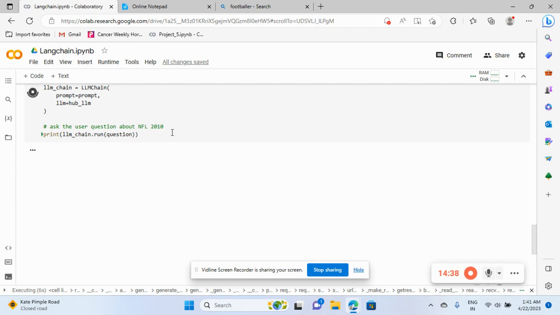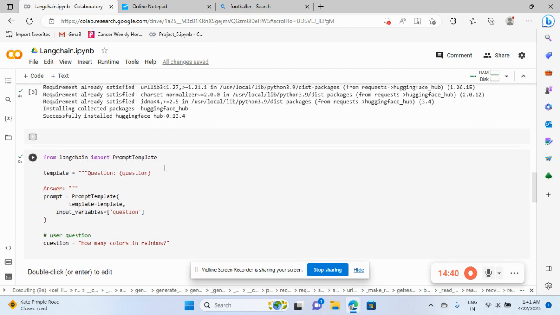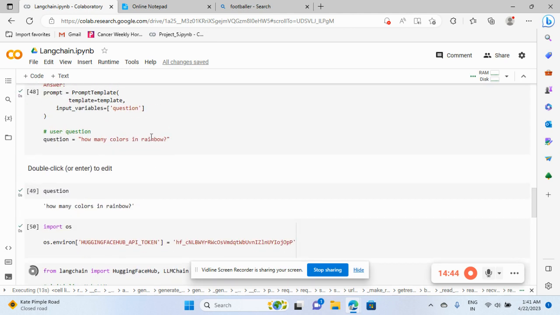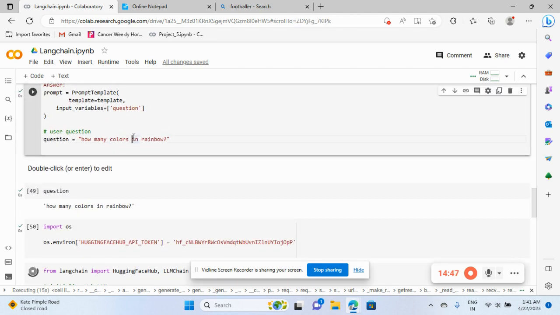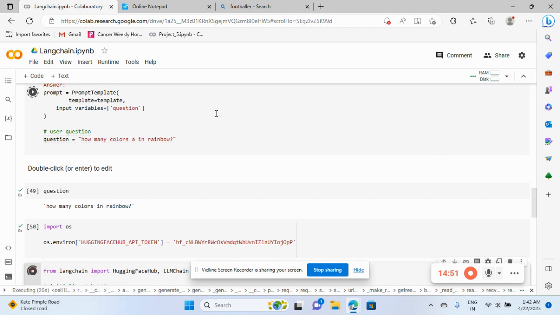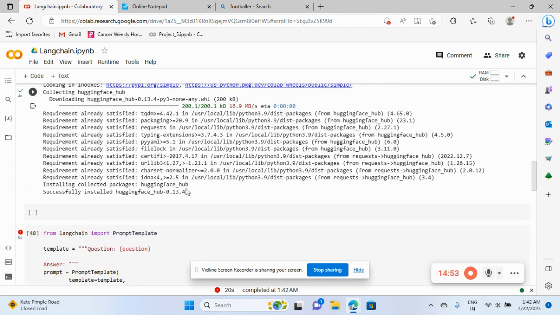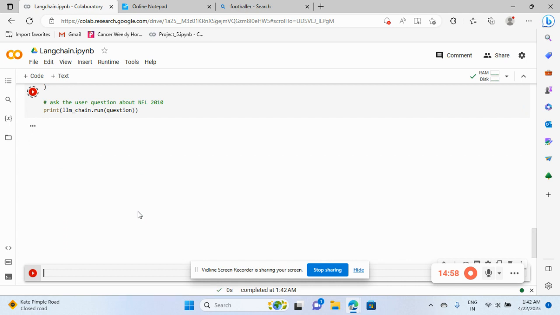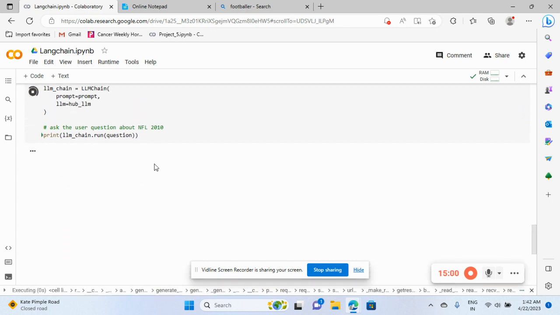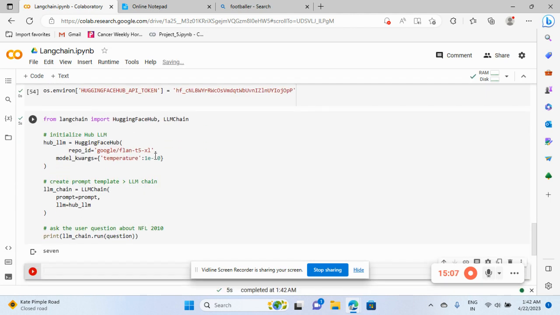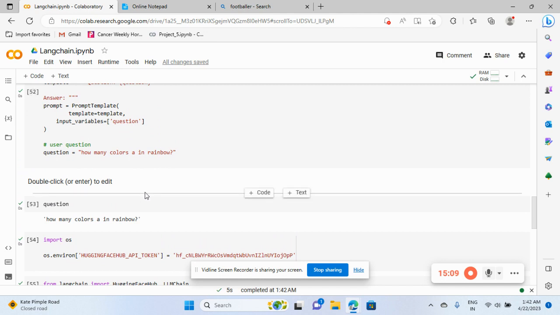If you see, I have performed this and it has given me the answer. Yes, there is some difficulty with the question. If I ask in the same manner, then only I get the answer actually. How many colors in the rainbow? Now I'm getting 7. But if I change the question,